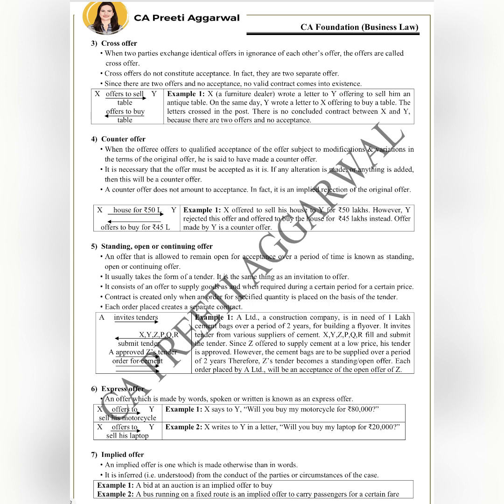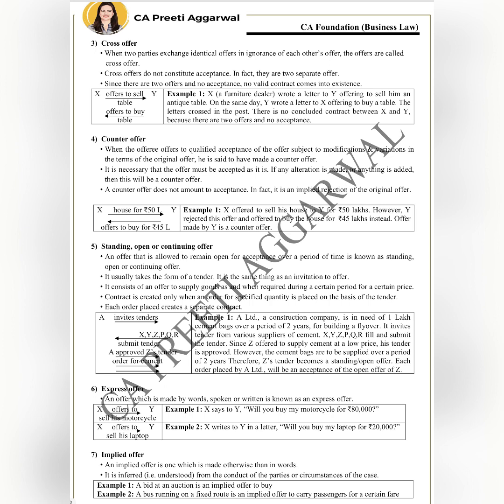So let's say, for example, X is a dealer in antique products. Now he has recently acquired a beautiful handcrafted table, and he wrote a letter to Y asking Y whether he is interested in buying the table. At the same time, Y is getting his house renovated. He wanted to buy a table, so he wrote a letter to X. Both these letters crossed each other. It is known as a cross offer.